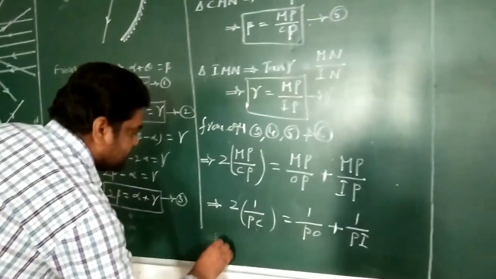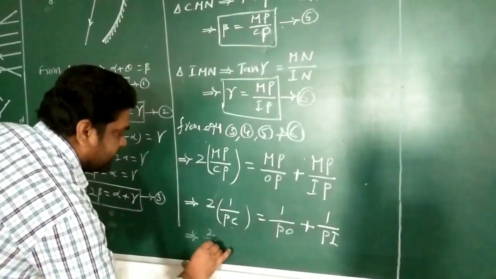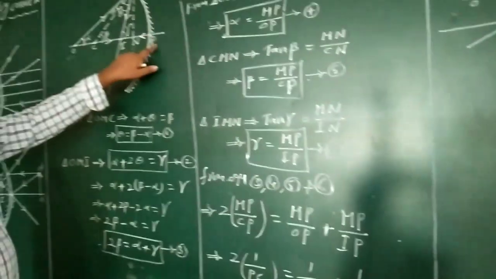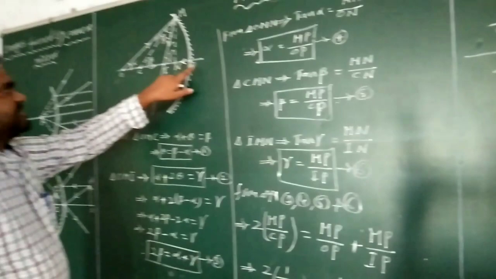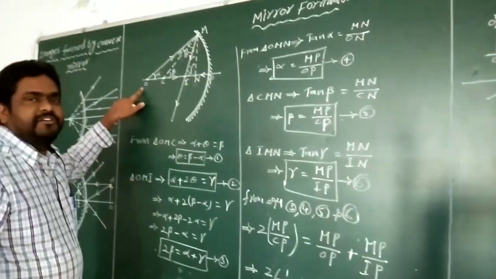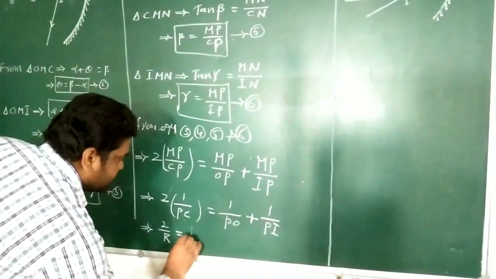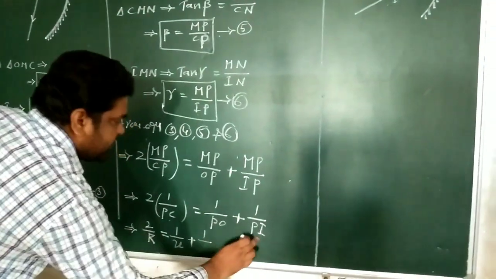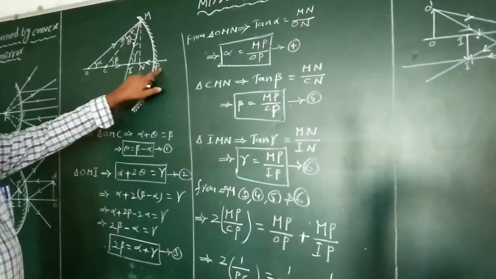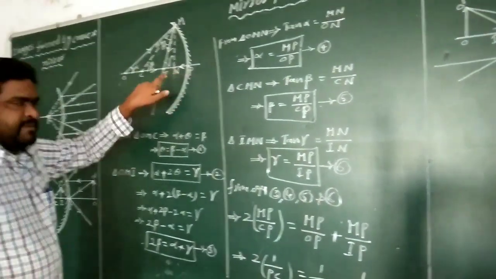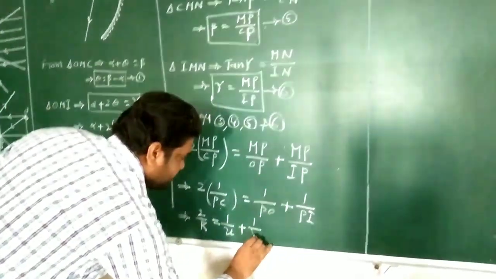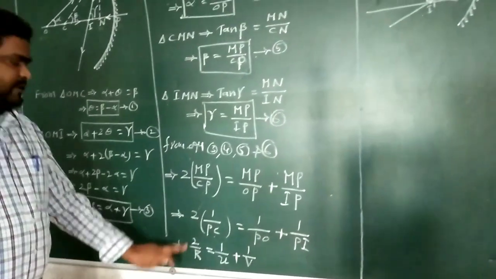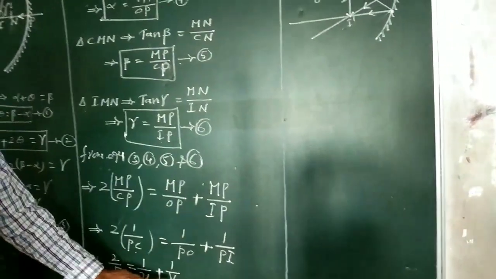That implies 2 divided by R equals 1 by PO, the distance from pole to object, which is the object distance denoted by U, plus 1 by PI, the distance from pole to image, which is the image distance denoted by V. So 2 by R equals 1 by U plus 1 by V.